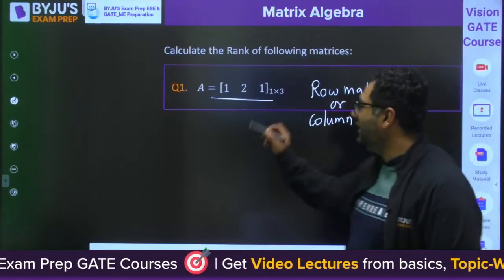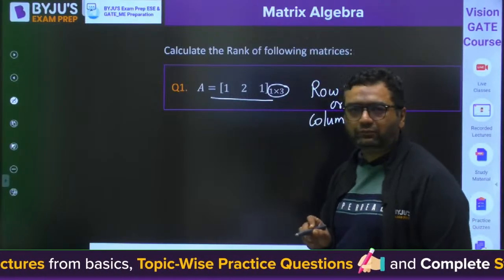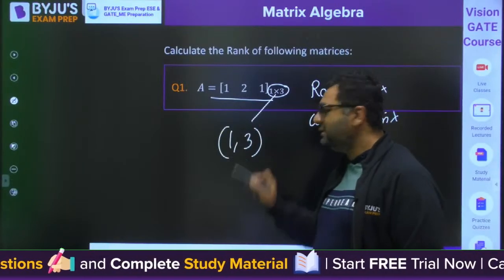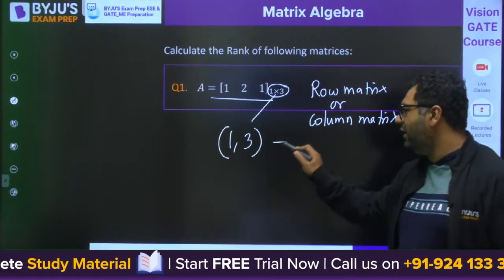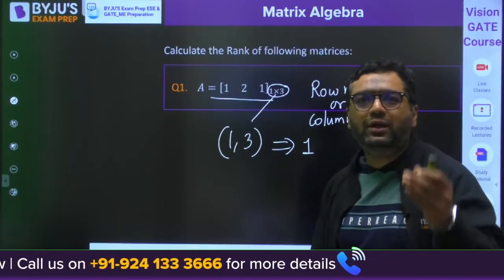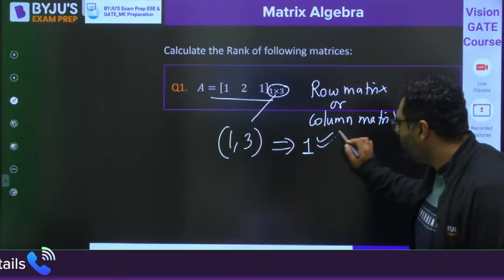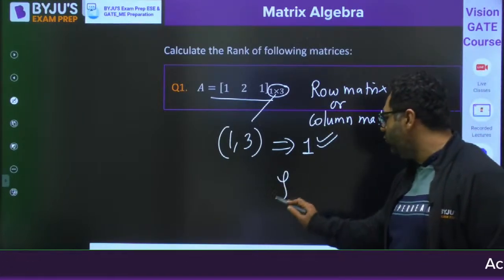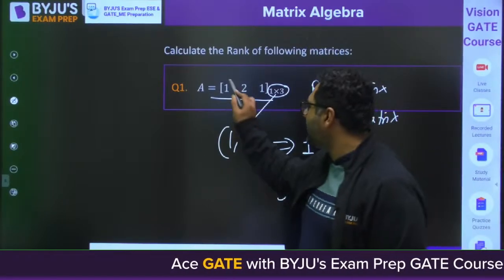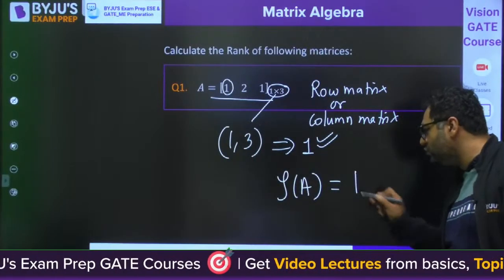So my dear, if you see this, you know that this is the order 1 cross 3. So you tell me, what is the minimum of 1 and 3? Minimum of 1 and 3 is 1. So my dear, the maximum order of a square submatrix you can have would be 1. So because of that, when you find the rank of matrix A, you will see the 1 cross 1 matrix can be this element. So this is a non-zero element. So that is why the rank of A is going to be 1.